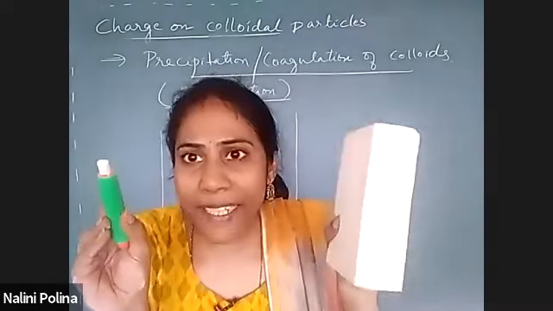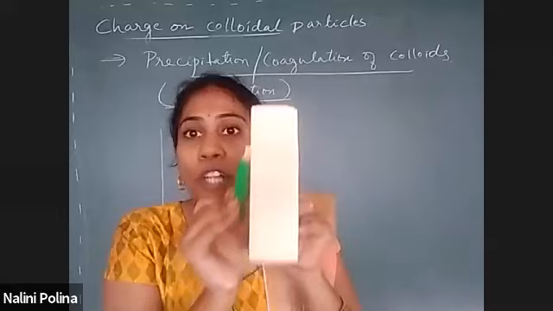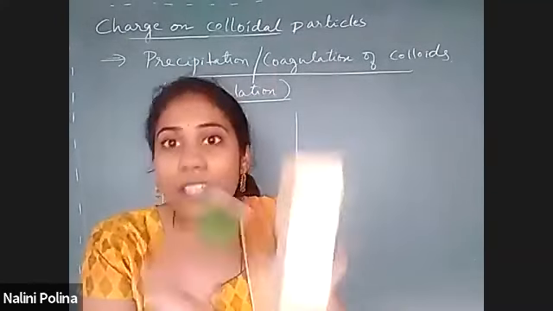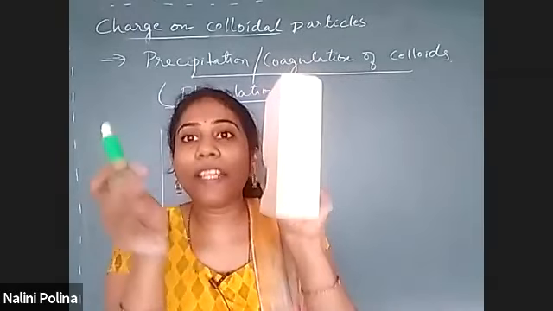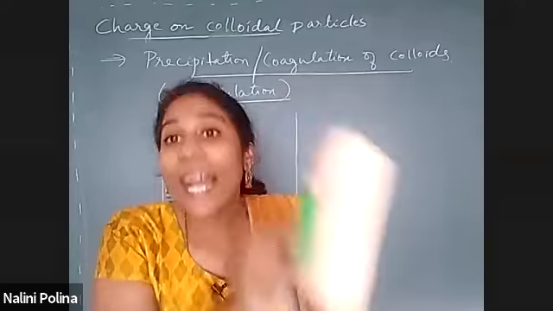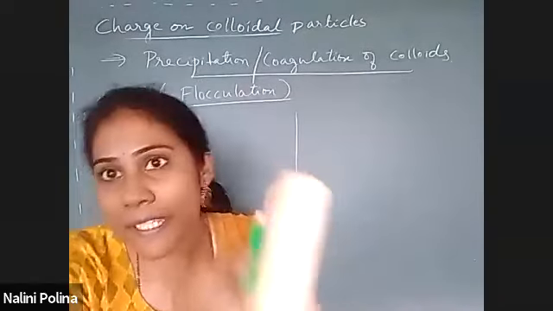See, for precipitate to form they should combine. What do you mean by precipitation? Clotting. When does clotting occur? When one DP particle combines with another DP particle, clotting occurs. That process only we will call it as precipitation.